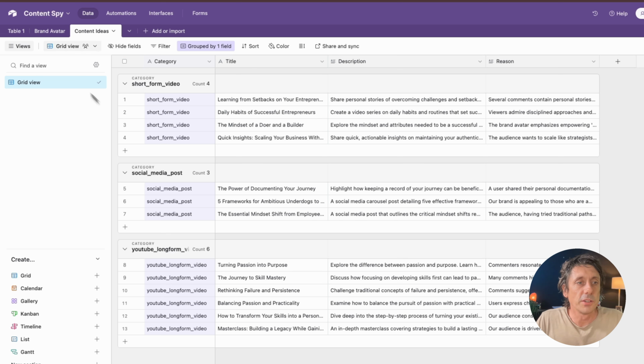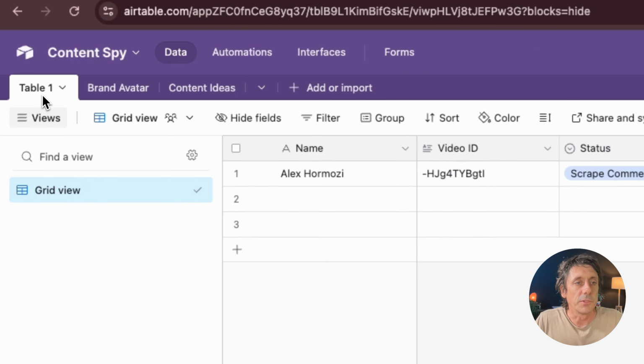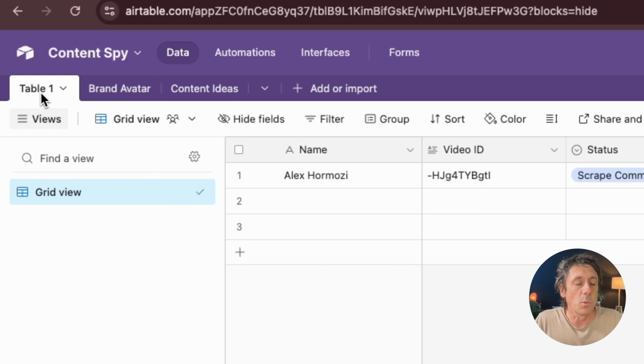So what you first need to do in Airtable is just set up the table name. I've called this Content Spy. And then the subtable down here, you can call it whatever you like. I just left it as Table 1, not a great name. That'll do. And then you just got to name the columns that we're using here.